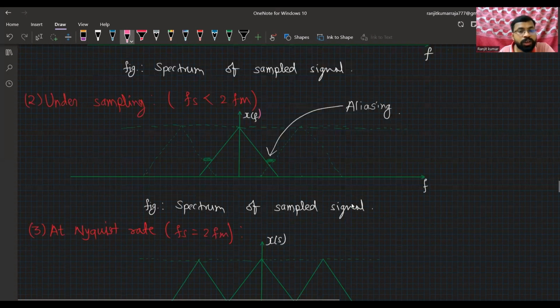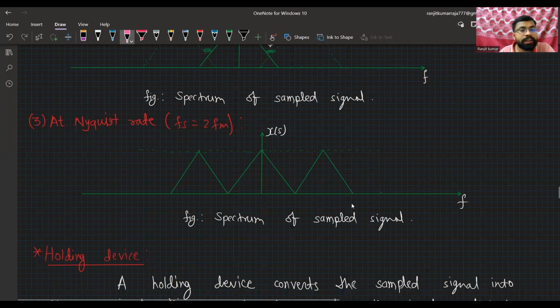After that, at Nyquist rate, we call it when the sampling frequency equals twice of fm. In the Nyquist rate, we will see perfect sampling. As you can see here, that is perfect sampling. No guard band, no aliasing effect is occurring here. This is with reference to frequency f.